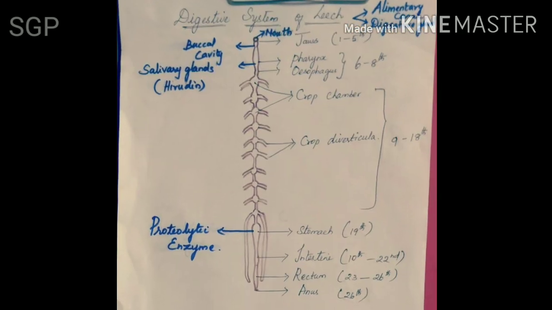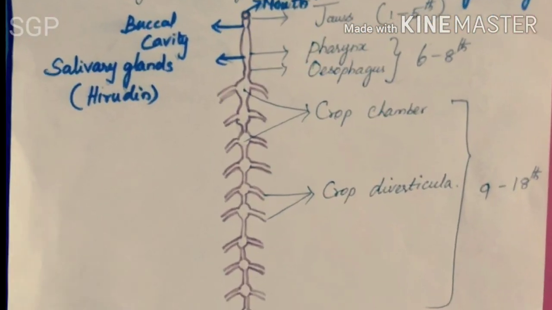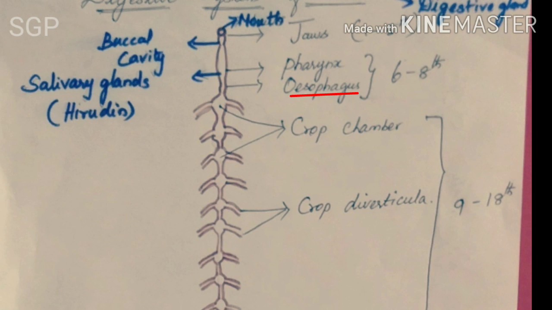And the next one is, the pharynx leads into a short esophagus and then leads into the crop. Crop is called the food bag in Tamil. The crop is the largest part of the alimentary canal because it is made up of 10 chambers.